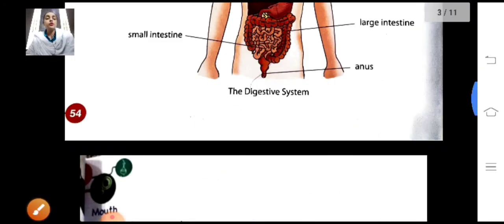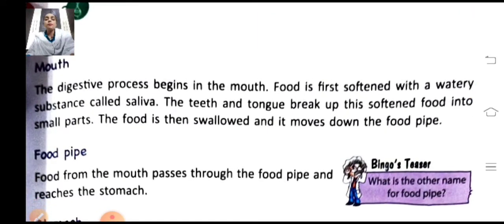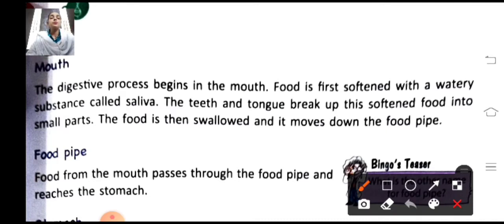Let's read each of them in detail. Firstly, we will read about the mouth. What do you mean by mouth? The digestive process begins in the mouth. When we eat, the food is first softened with a watery substance called saliva. The liquid which is present in our mouth, we always feel it watery, we call it saliva. This watery substance which softens our food is known as saliva. And the teeth and tongue break up this softened food into small parts.